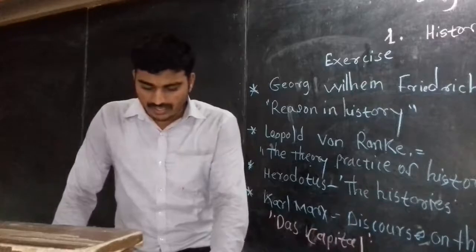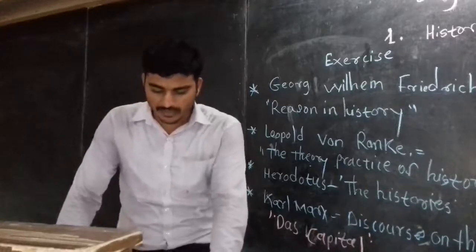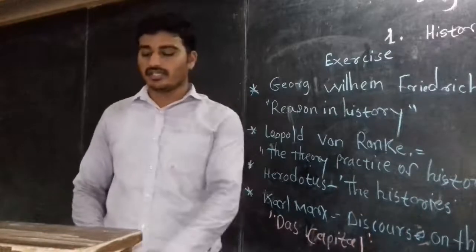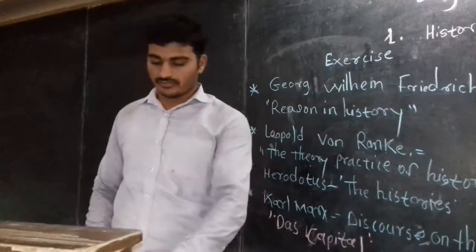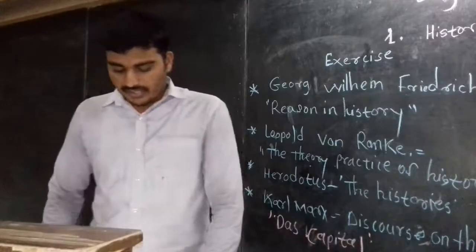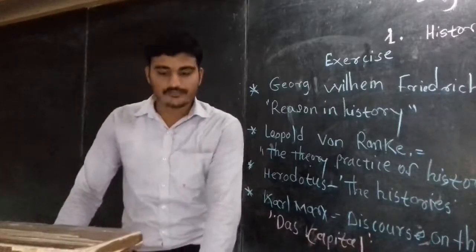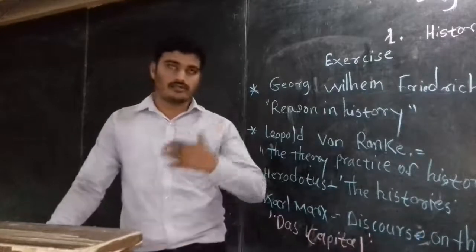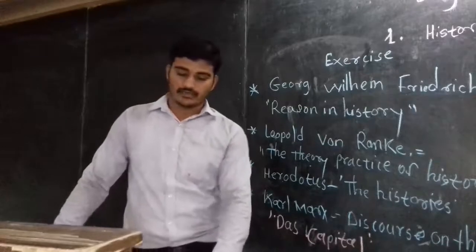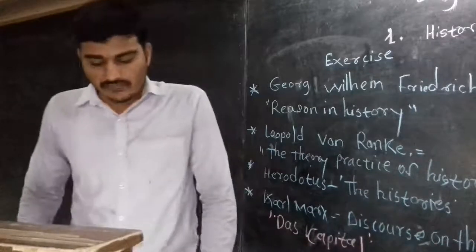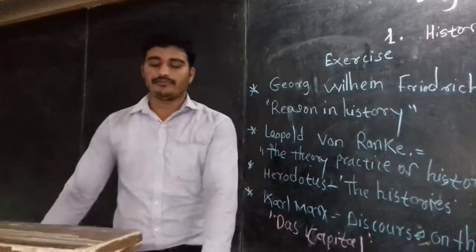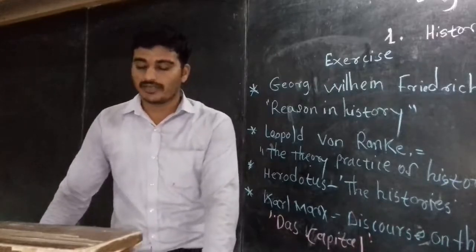And lastly, his books were The Theory and Practice of History and The Secret of World History. He wrote those two books. Next we are going to see the project. On the project we will work afterward when you come to the class. So here we have finished all the questions from the exercise. If you still have any doubt, you can ask me frankly. I will definitely solve your problems.